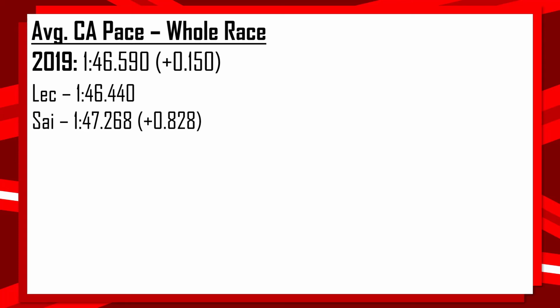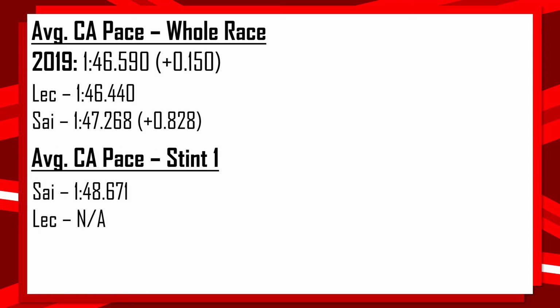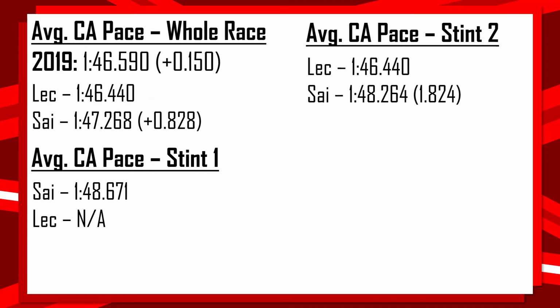Charles Leclerc. Then unfortunately there is no stint 1 data for Charles Leclerc as he never set a lap time within clean air. However, stint number 2, when they were both on the hard compounds, they did, and it was actually a 1.8 second deficit to Charles Leclerc from Carlos Sainz. So he did really kind of struggle on those hard compound tyres in the latter stages of the race.